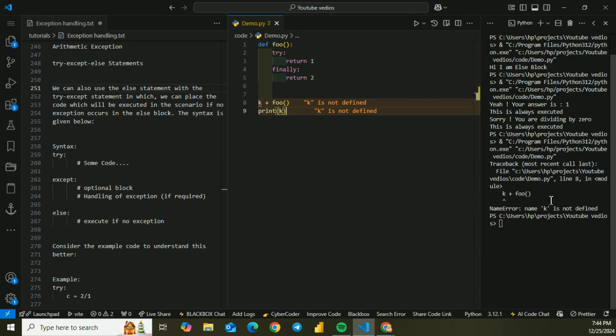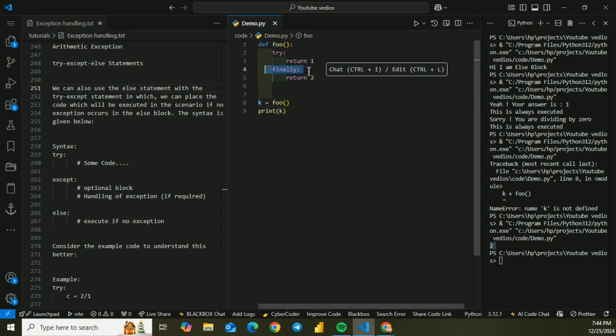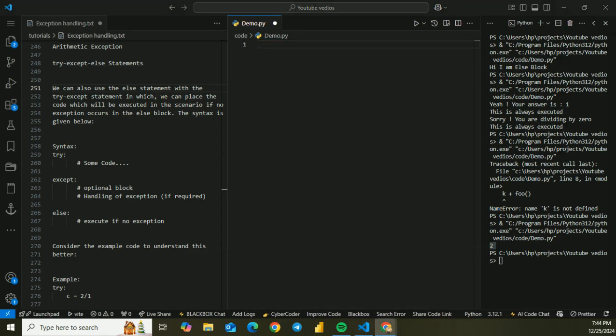Here we get a name error, where k is not defined. Oh sorry, k equals foo(). Now let's run the code. So here we get the answer as 2. This is how values are returned when using the finally clause, which can be used directly with the try block. To get it more clear, let's take another problem statement.